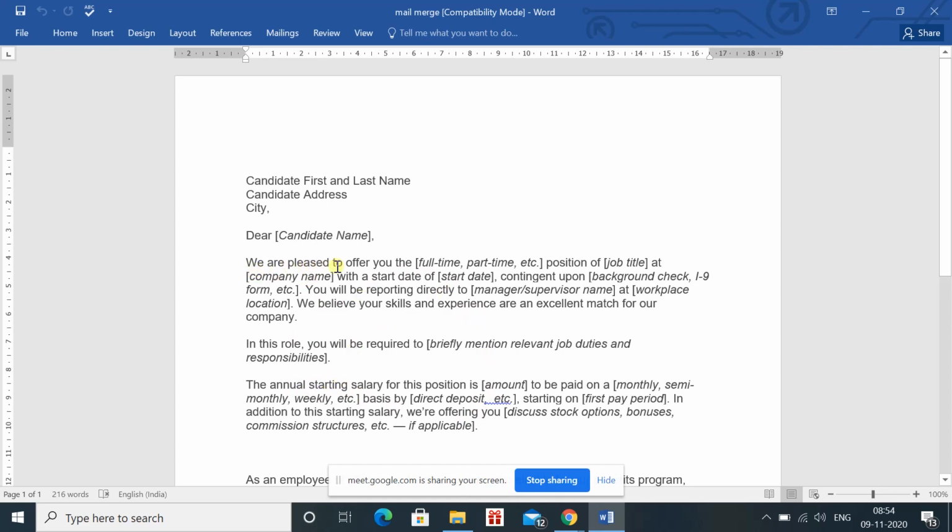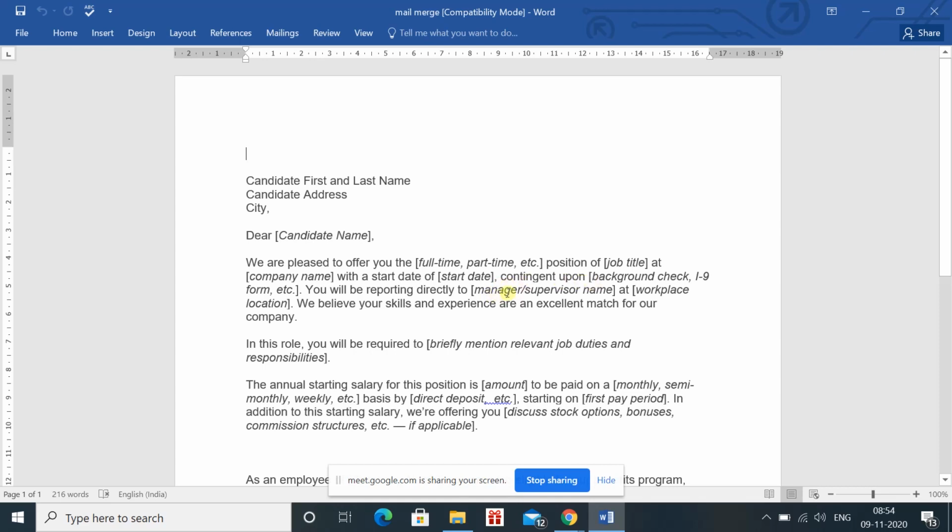So we are pleased to inform you or offer you the full-time or part-time position. Then you can write the job title, the company name. The starting date, if the starting date for all 5 sales representatives is different, that can also be changed.